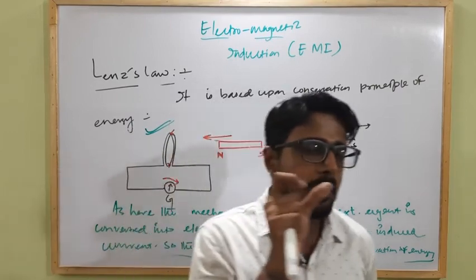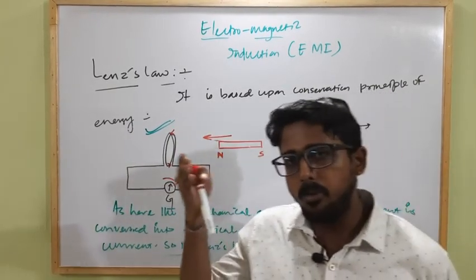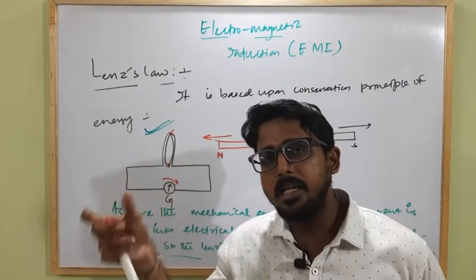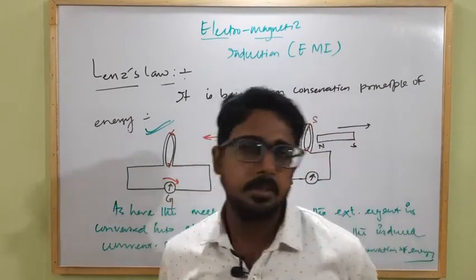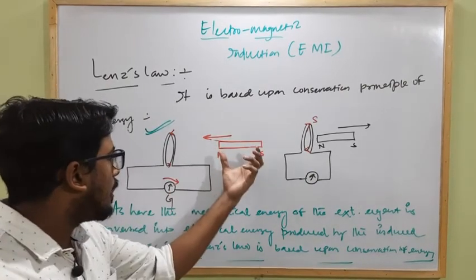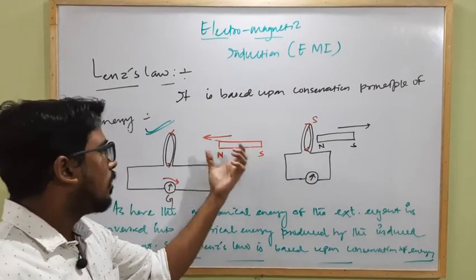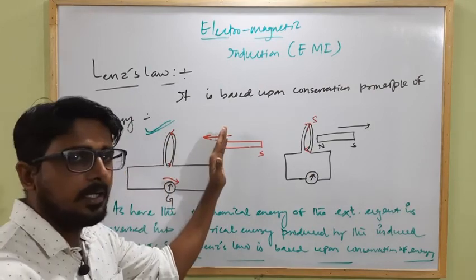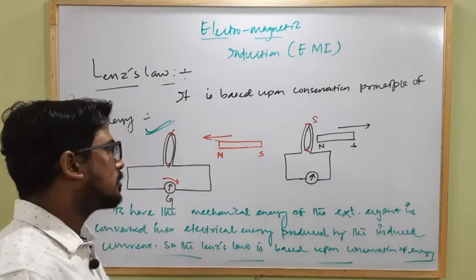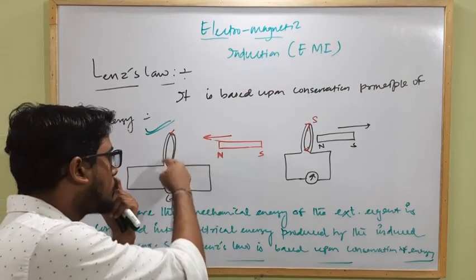That means a magnetic force can do some positive work on a charge and an equal amount of negative work on a charge. As here in this case, when a magnetic substance or a coil which carries some charge is moving towards a magnetic field, it gets opposed. That means the magnetic force opposes the motion of this charge.